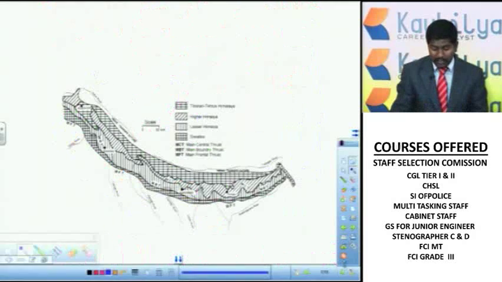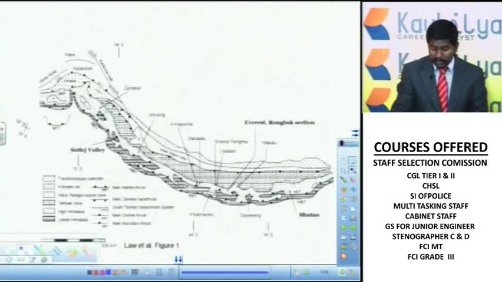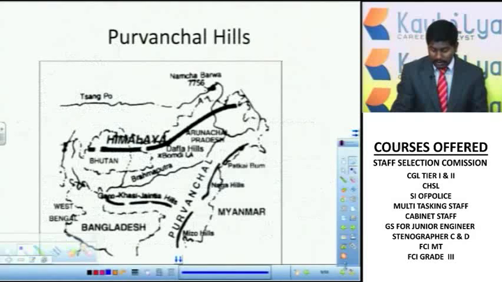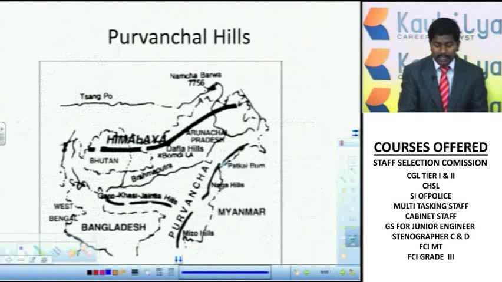So under different names these are located in northeast India. Look at these, the Purvanchal Hills under different names in northeast India. So these are called Patkai Hills in Arunachal Pradesh, Naga Hills in Nagaland, Mizo Hills in Mizoram, which are also called Lushai Hills. And here there is a mountain range which is separating Naga Hills from Mizo Hills, called the Barail range, which is part of the Purvanchal Hills.